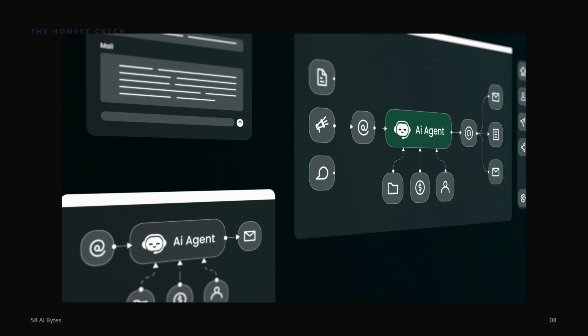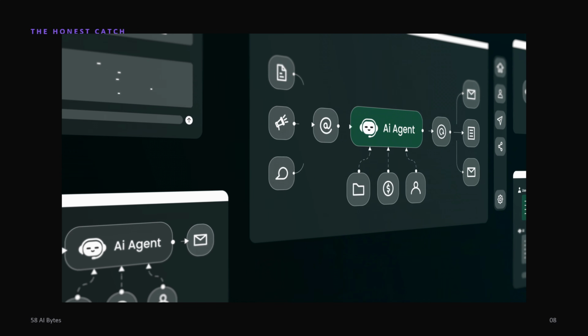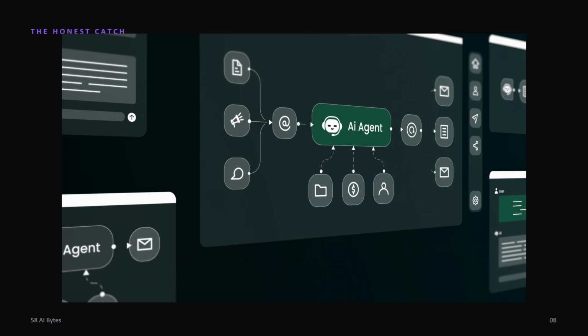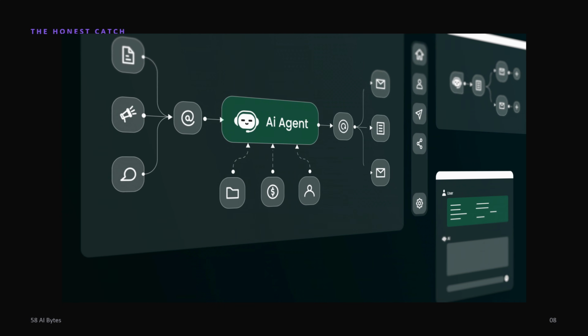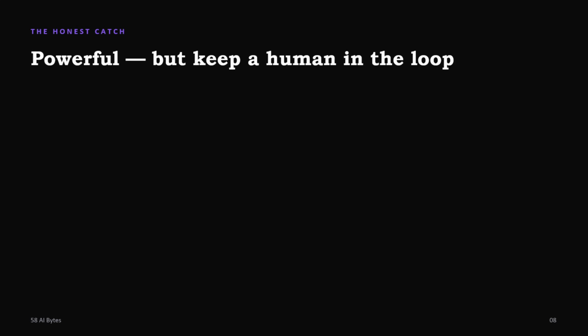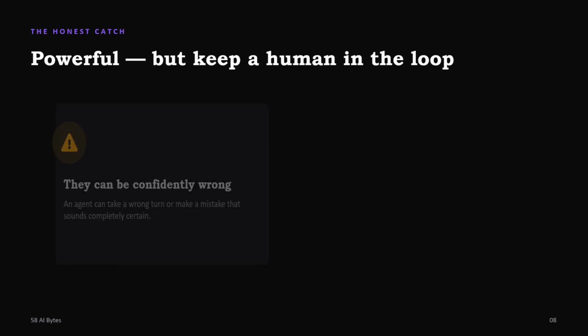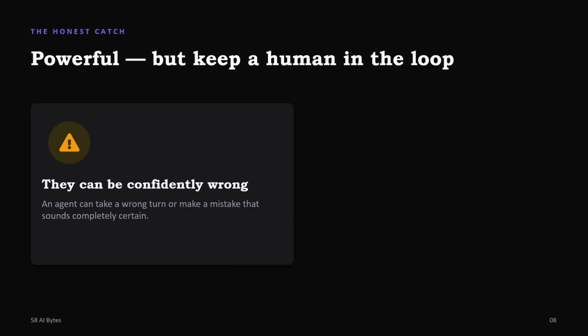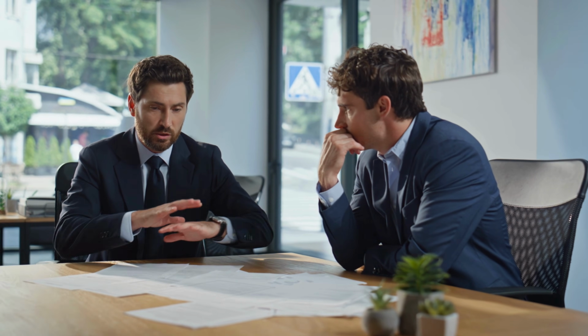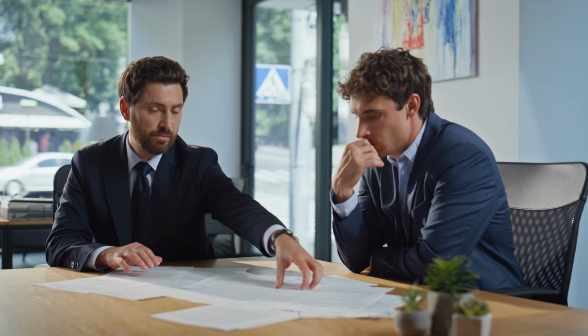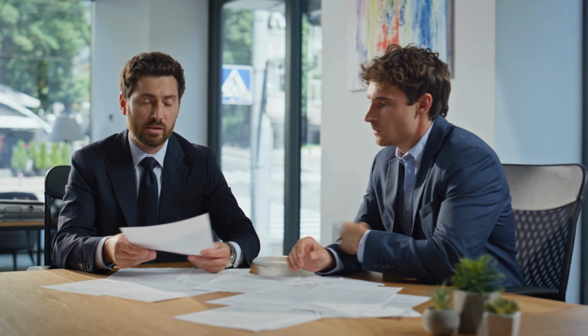Now, honestly, if everything is done by AI agents, why do we need engineers, or a person to validate it? The honest catch is that, as powerful as AI agents are, sometimes they go in the wrong direction or miss the point we want them to look at. They can confidently give wrong answers and take wrong turns, and we burn through tokens.